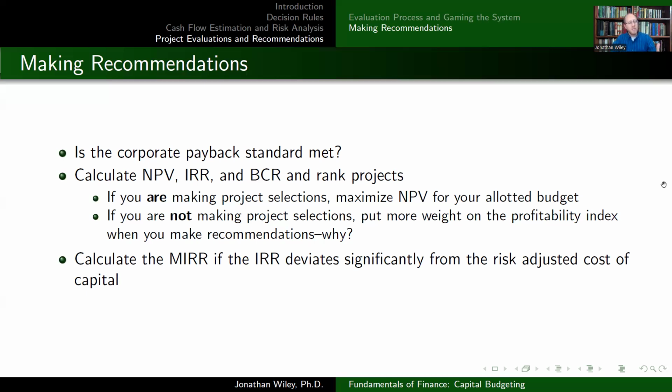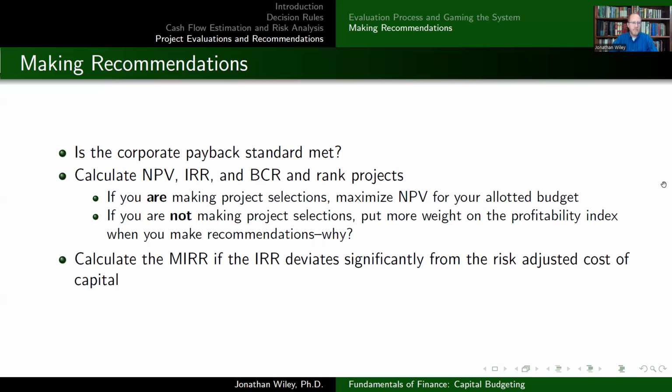So that would show up in the profitability index. That second project would have a much larger profitability index than the first project would. So if I'm not making project selections and I'm not trying to get everything to fit within a budget, using the profitability index probably makes more sense to say, here's the group of projects that have the best bang for our proverbial buck, the best amount of net present value given the investment. So that would probably be a better thing to do.